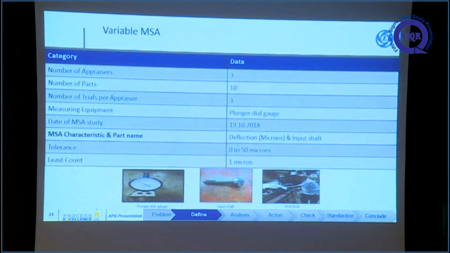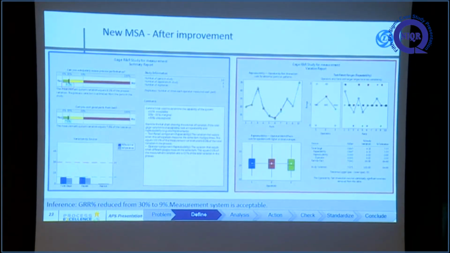We conducted the MSA study again with the same operator, same machine and other conditions. We found that with the tolerance of 0 to 10 and a least count of 1 micron, the gauge R&R is reduced from 30% to 9%. So here we ensured that our measurement system is correct.